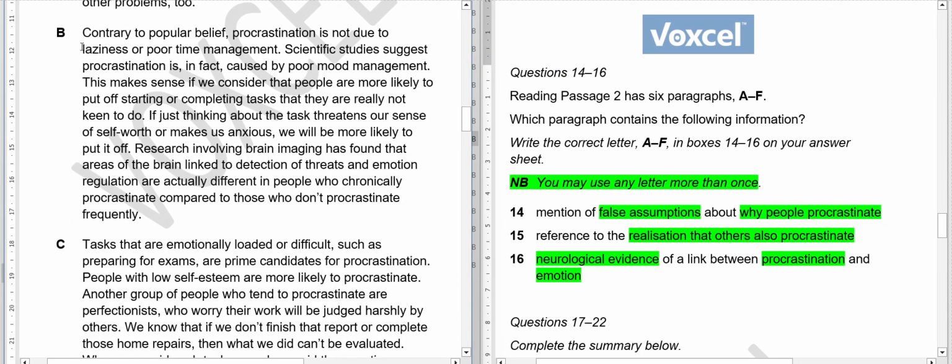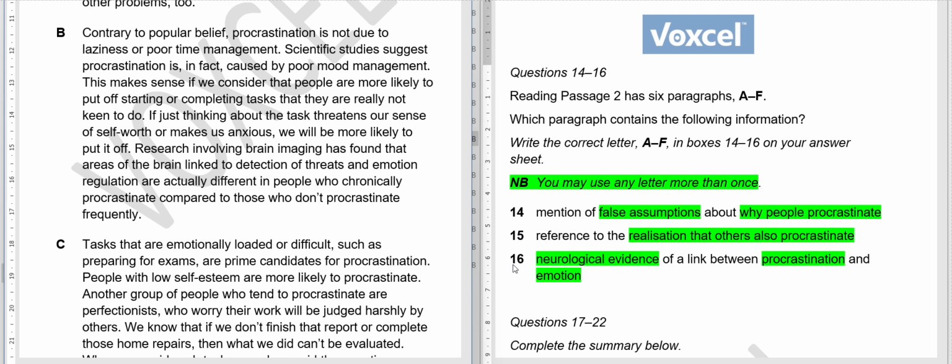Moving on to B. Contrary to popular belief, procrastination is not due to laziness or poor time management. If you are careful enough, you can easily tell me, I believe we have two answers in this particular sentence.